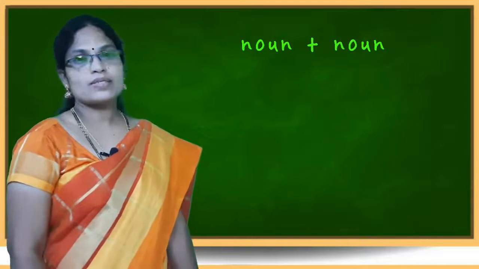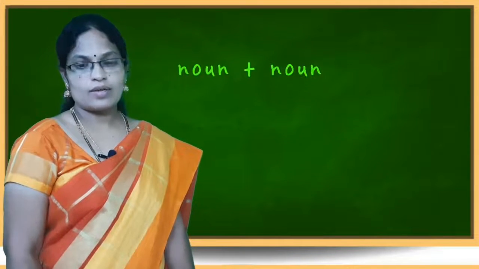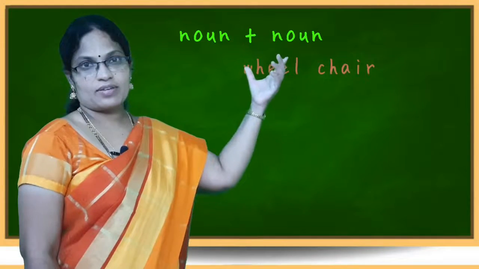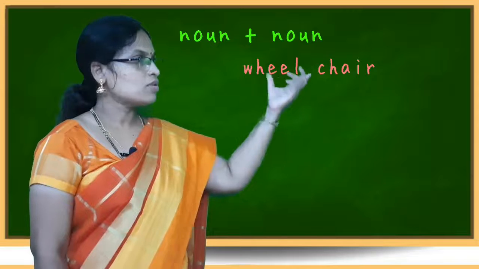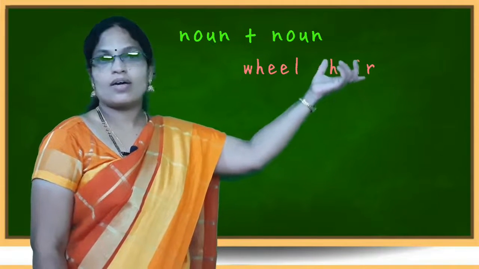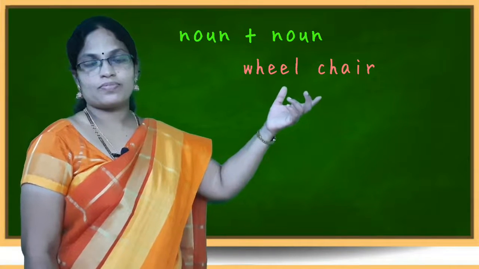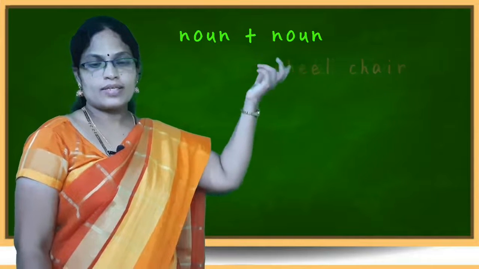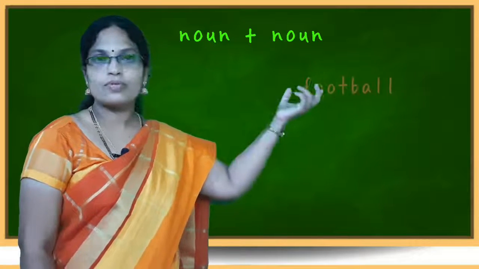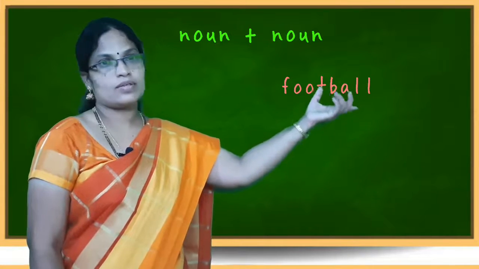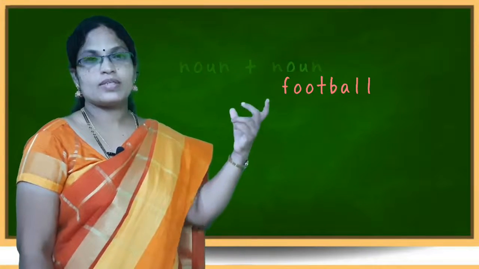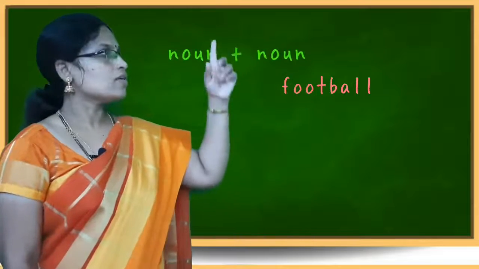Examples for noun plus noun combination are wheelchair. Wheel, chair. Wheel is a noun, chair is also a noun. The next one, football. Foot, a noun, ball, another noun. These are the examples for noun plus noun combination.